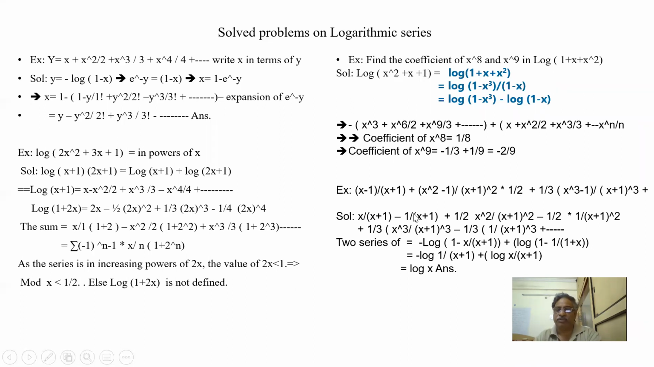Now see the other series with 1. This is also, let us assume here also 1 by x plus 1 is x. So x plus x squared by 2 plus x cubed by 3, all under minus. So I am taking minus out: minus of x plus x squared by 2 plus x cubed by 3, where x is 1 by x plus 1. So this is also minus of log of 1 minus x. So minus minus gets cancelled, so plus log of 1 minus x.